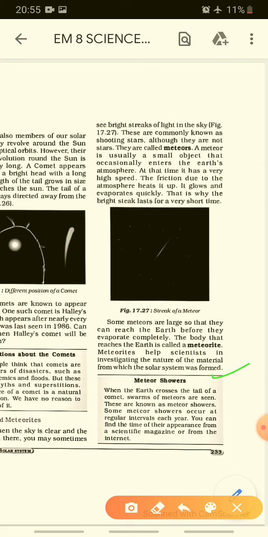Meteoroid showers. When the earth crosses the tail of a comet, swarms of meteoroids are seen. These are known as meteoroid showers. That means when the earth is crossing the tail of a comet, we learned about how a comet has a tail as it reaches the sun. Some meteoroid showers occur at regular intervals each year. You can find the time of their appearance in scientific magazines.